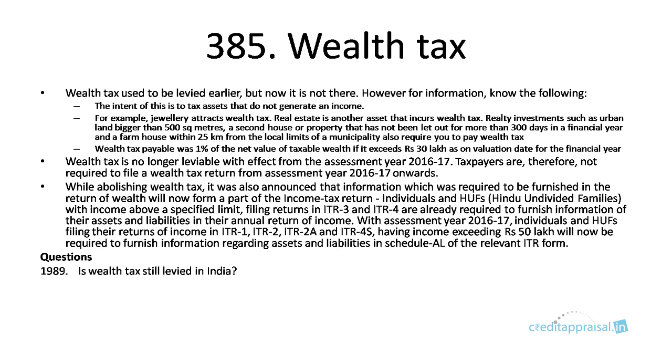Okay, so there will be a statement called statement of assets and liabilities. So now individuals have to furnish the assets and liabilities. So under assets, you have to furnish whatever assets you have. So all this jewelry, gold, real estate, all this has to be furnished. Okay, so this will be relevant for individuals filing their returns of income, having income exceeding 50 lakhs. They have to furnish this information regarding assets and liabilities.